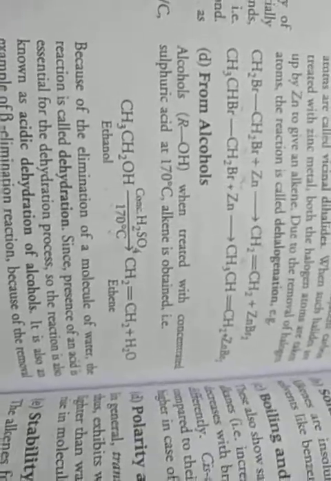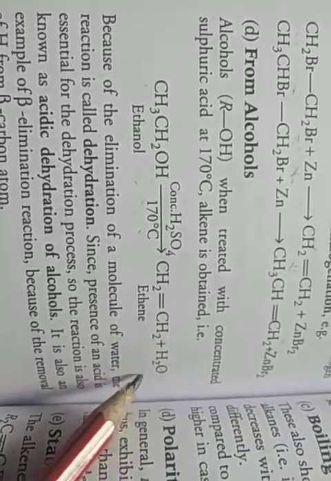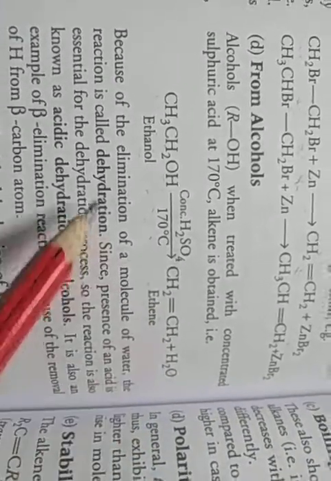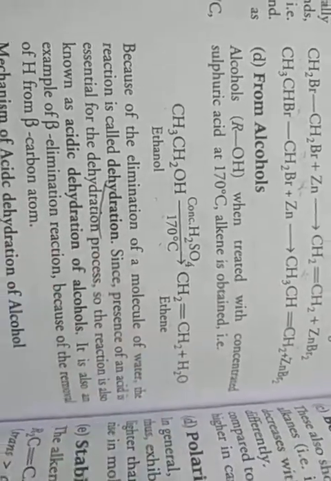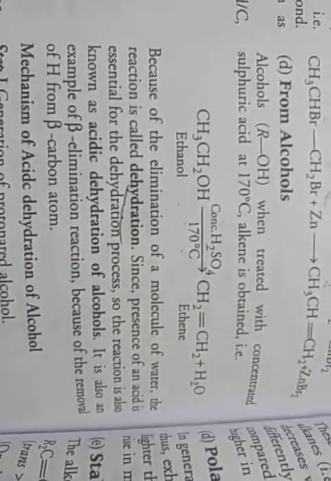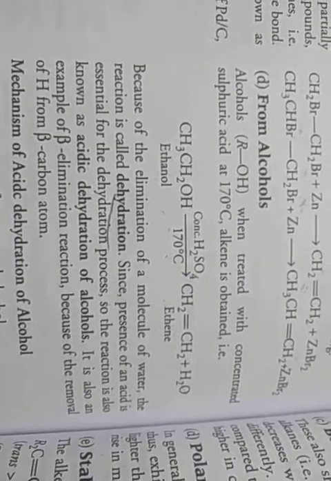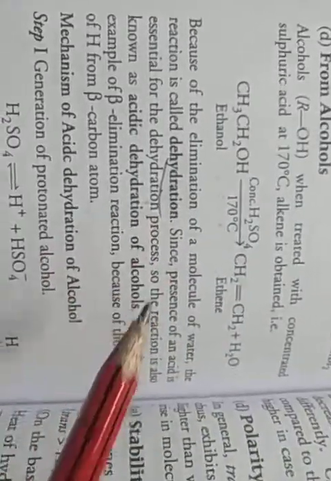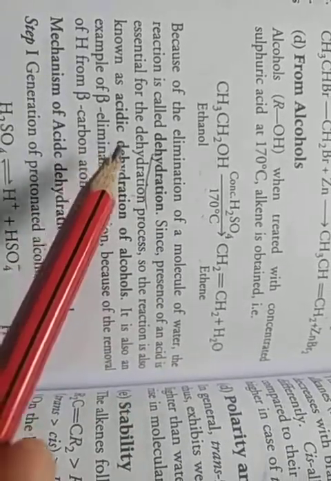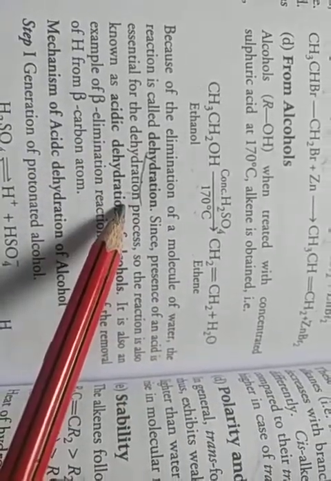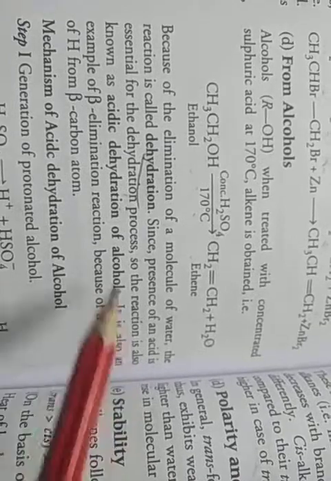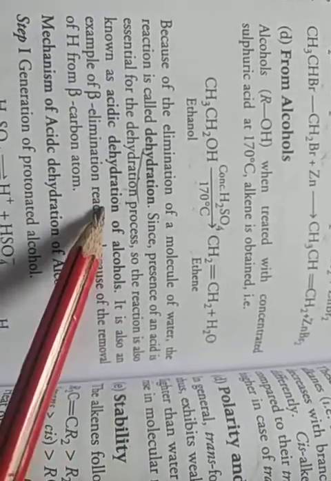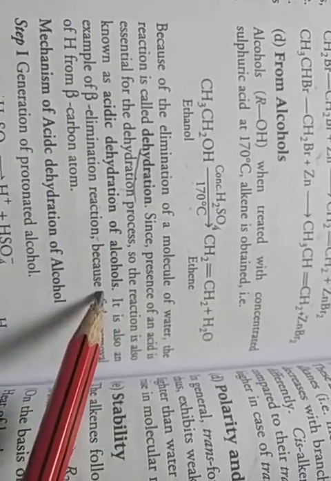Because of the elimination of a molecule of water, this reaction is called dehydration. The presence of an acid is essential for the dehydration process, so this reaction is also known as acidic dehydration of alcohols.